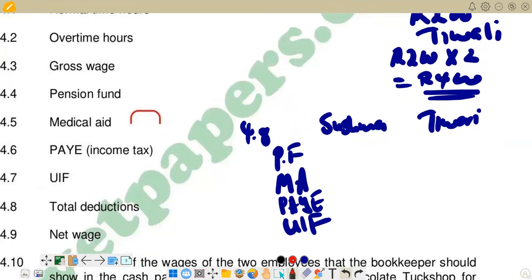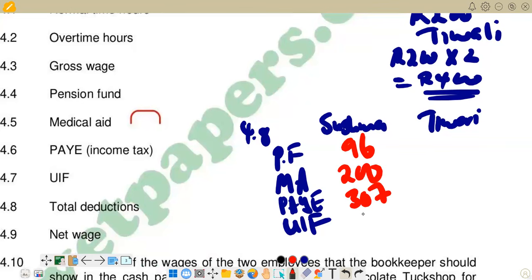Let's start with the pension fund for Sushma. Pension fund for Sushma with 96. And then medical aid is the 200 that we got there. Then pay as you earn for Sushma is 307.